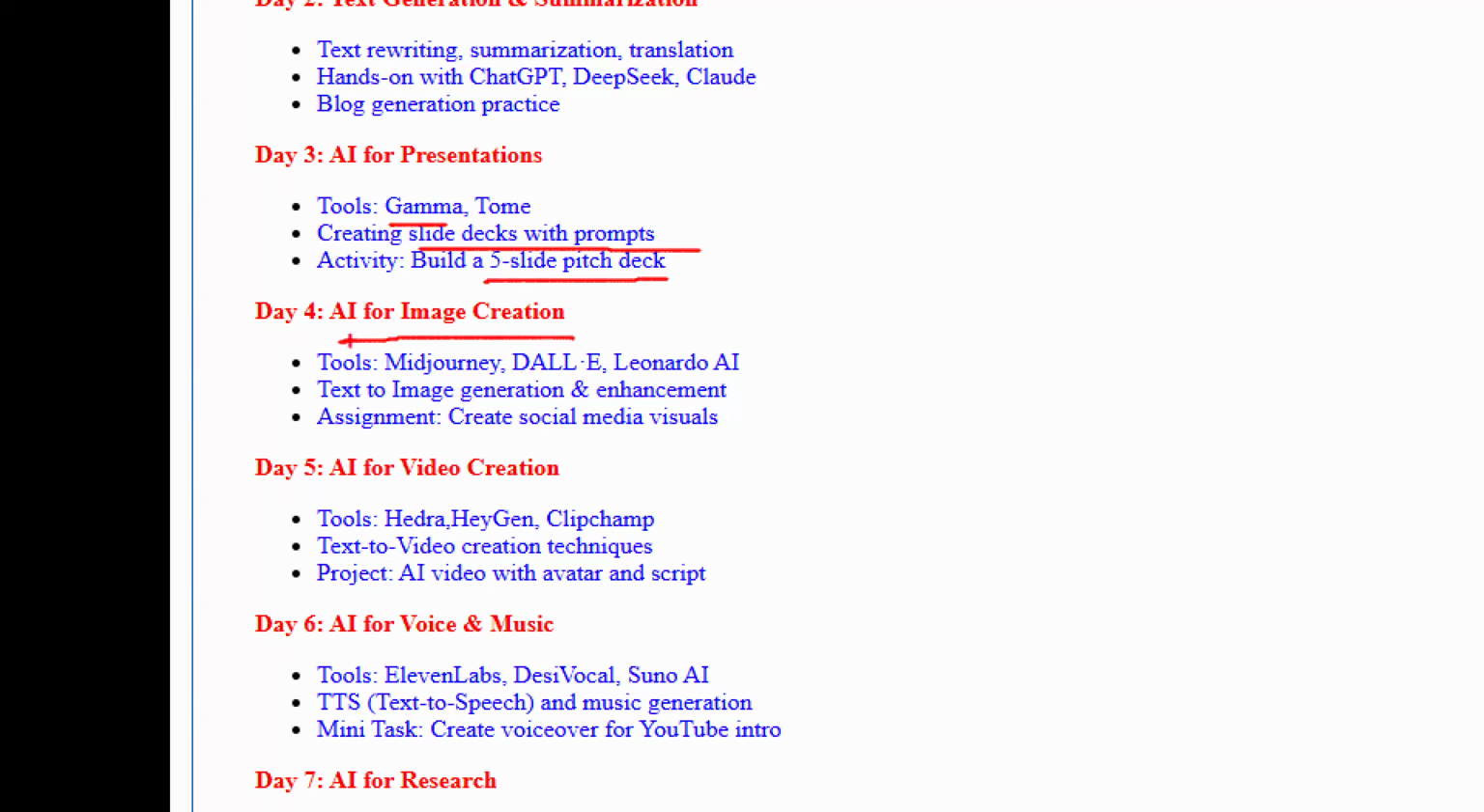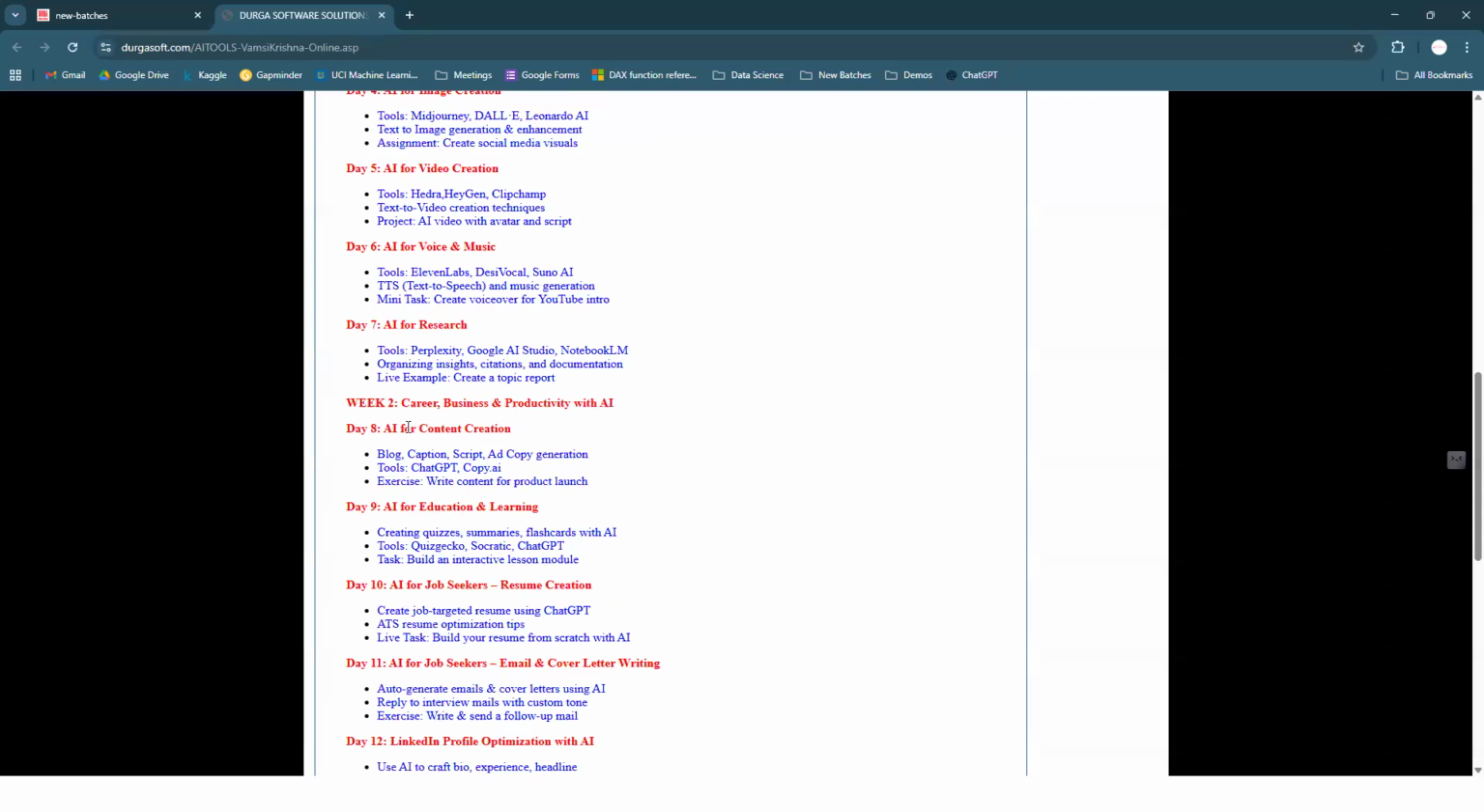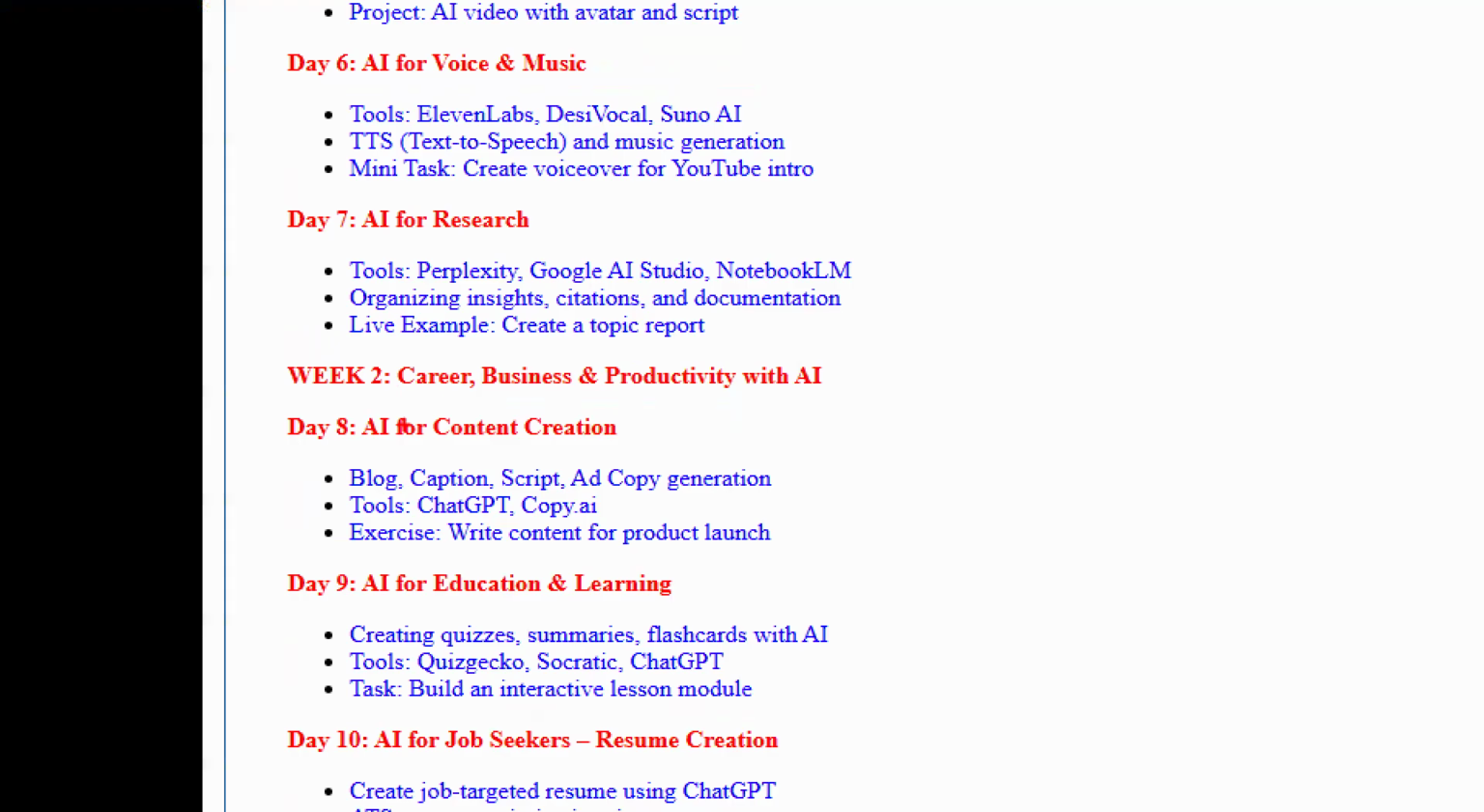These are all capable of generating images with the help of the text, whatever we give, guys. So AI for video creation, AI for voice and music, and AI for research, for example. It's very simple, guys. Hardly 3-4 weeks of time. AI for research, which is going to be Perplexity, Google AI Studio, NotebookLM, which we are going to be using. So like this, guys, we are going to do some kind of research for AI.